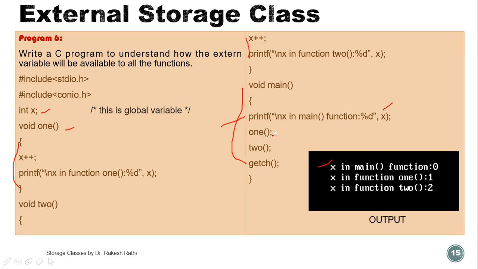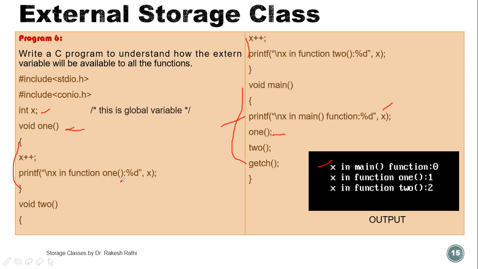Now next, we call the user defined function 1, and control will go to the body of function 1. Now x plus plus, value of x is by default 0. Now value of x is 1.